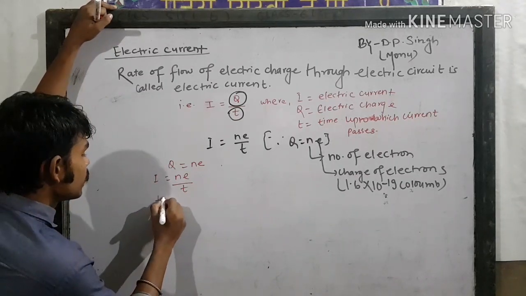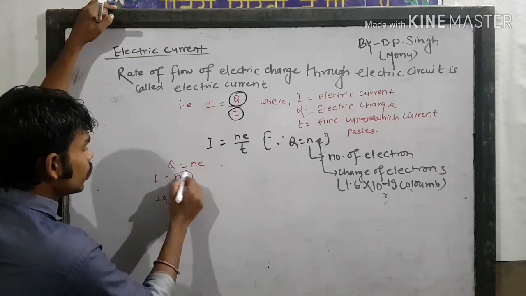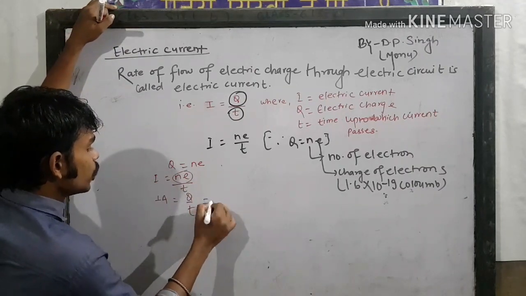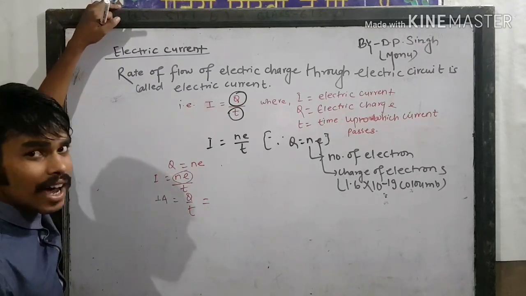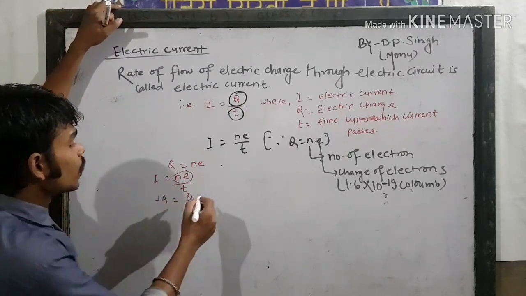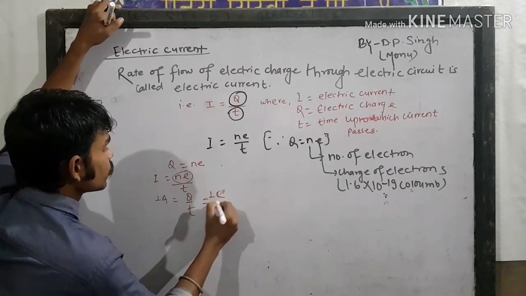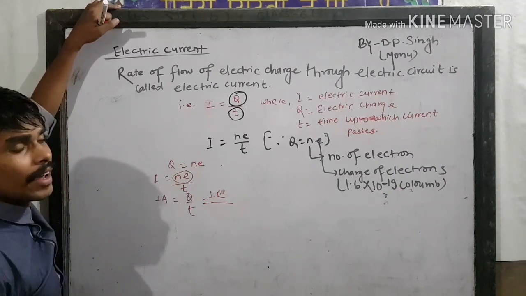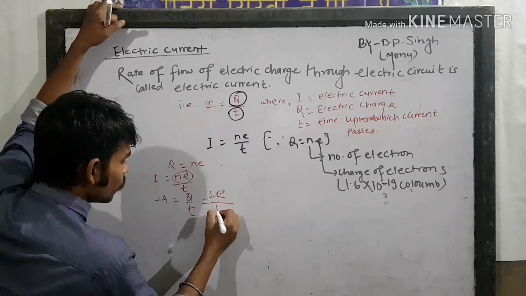So we are going to define 1 ampere. Q means electric charge, measured in coulomb, so 1 coulomb. And T is the time, measured in seconds in the SI system, so 1 second.